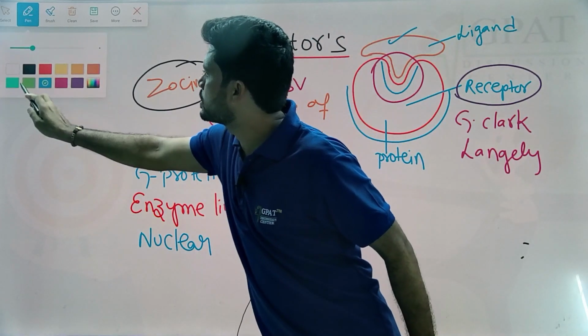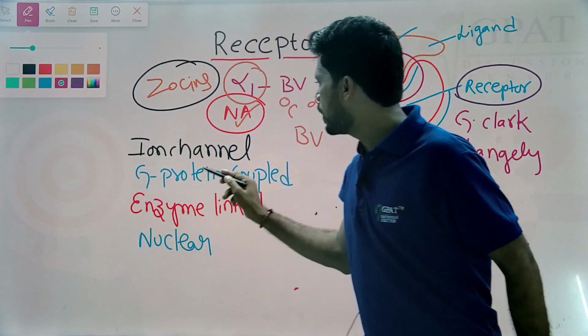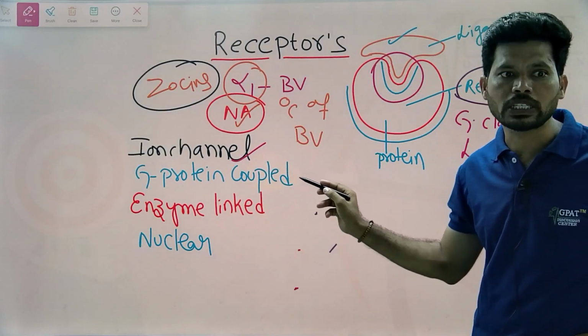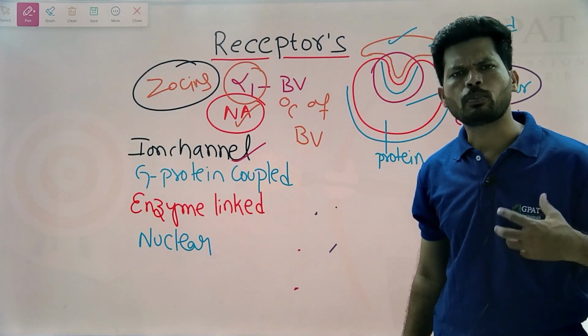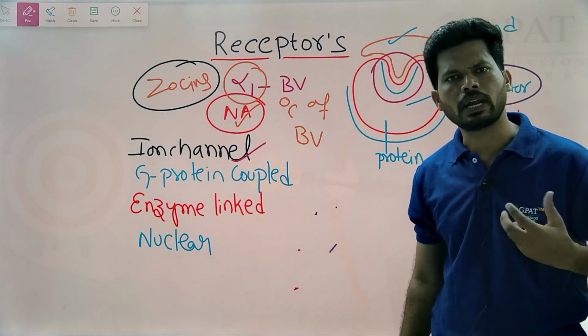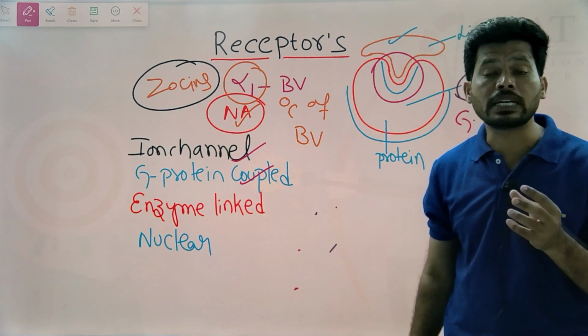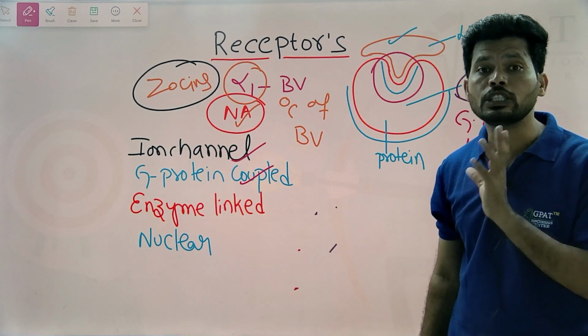The four types are, simply, ion channel receptors, where the receptor is interlinked with an ion channel, like the sodium ion channel, potassium ion channel, chloride ion channel, etc. G protein coupled receptors, where the receptor is coupled with a G protein.